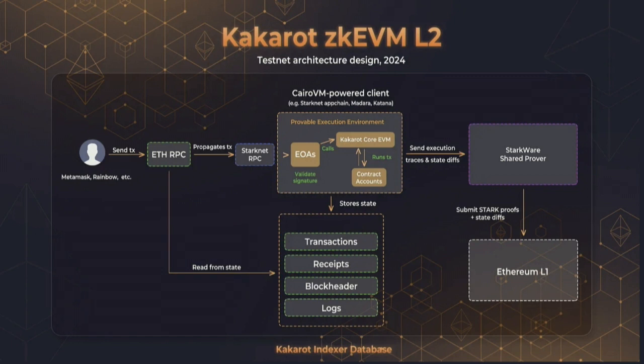So we're using the same transaction types, receipts, block headers, logs. So then how can Kakarot be compatible with all the EVM tooling? It is this ETH RPC. On the ETH RPC, we are bridging, transforming StarkNet answers and calls into ETH answers and calls. And after that, we send all the traces to the StarkNet shared prover, SHARP, and then it's settled on Ethereum L1.